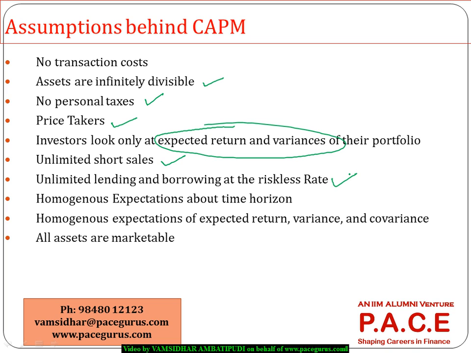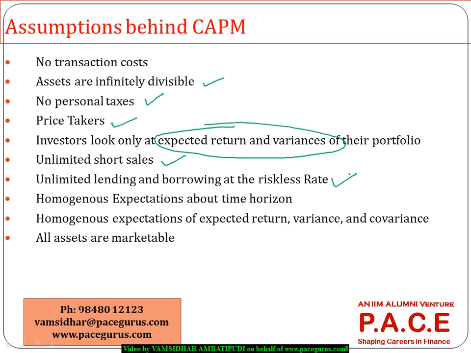If I borrow 20 lakhs, maybe 8% is the interest rate; if I borrow 1 crore, probably 9%; and if I borrow 100 crores, probably 10 or 11%. So typically it's not the same risk-free rate at which I can borrow all the time.